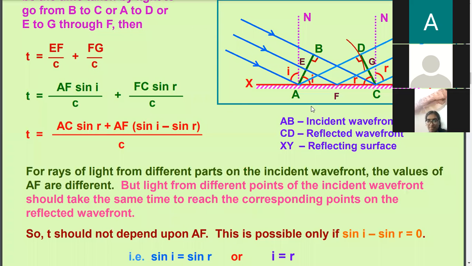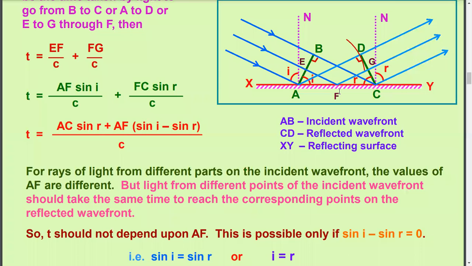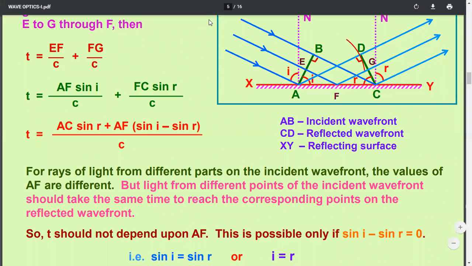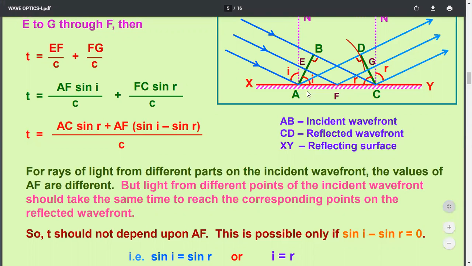Now using the trigonometrical concept, here AF is the hypotenuse. So EF equals AF sine I divided by c, because EF is the perpendicular and AF is the hypotenuse.